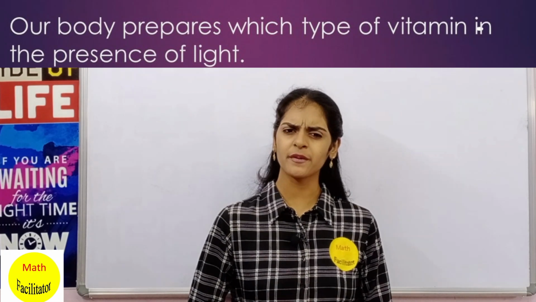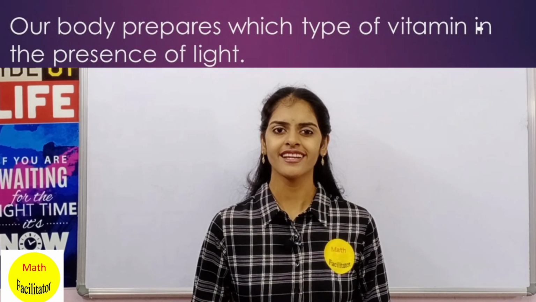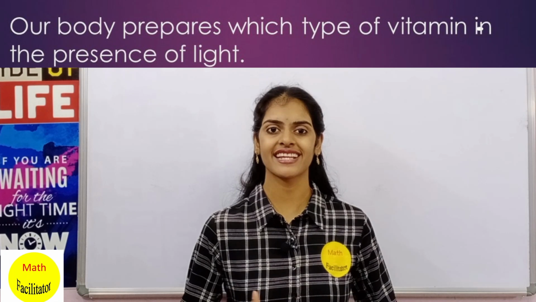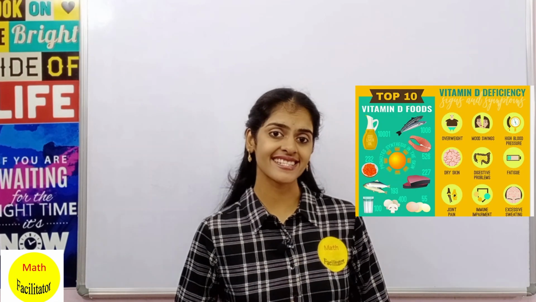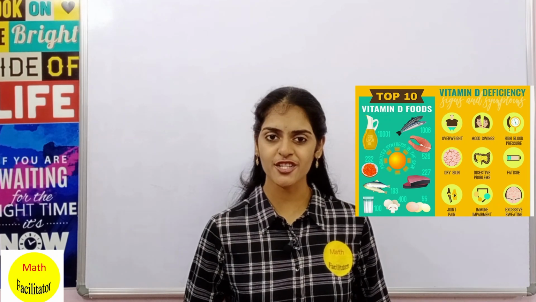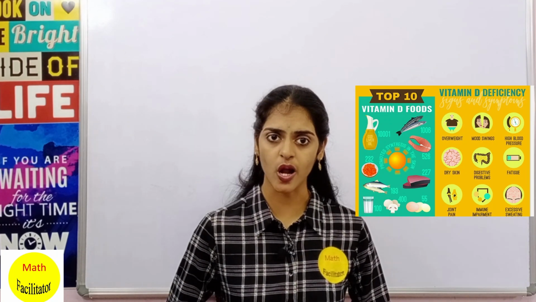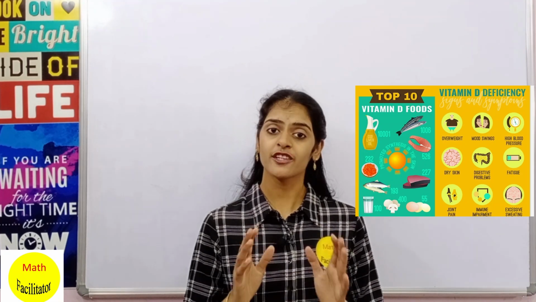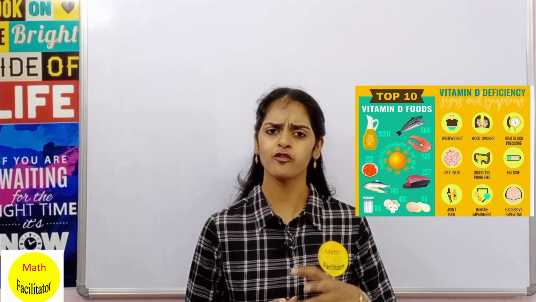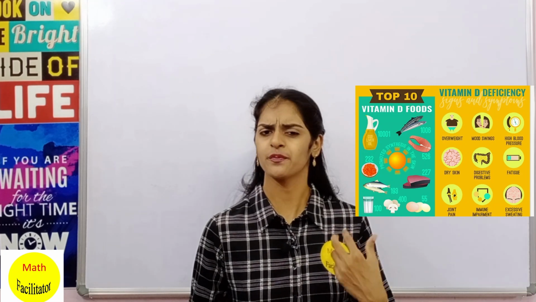So here comes the first question. Our body prepares which kind of vitamin in the presence of sunlight? Guess the answer, it's very simple. It's vitamin D. Vitamin D is synthesized in our skin with the reaction of 7-dehydrocholesterol with UVB radiation present in the sunlight. And you can also get vitamin D from foods like eggs, fish, mushroom, etc.